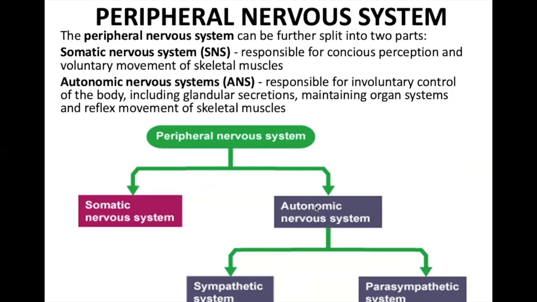The autonomic nervous system is then further divided into sympathetic system and the parasympathetic system. They are responsible for involuntary control of the body, means the controls that are not with our will. For example, the respiration, the digestion, they don't take place with our will. So they are mainly controlled by the autonomic nervous system.